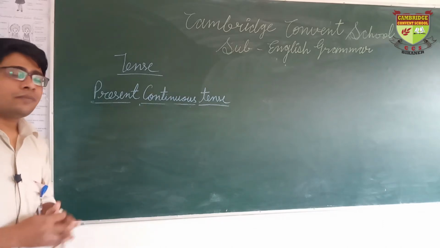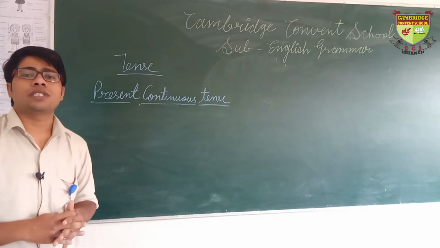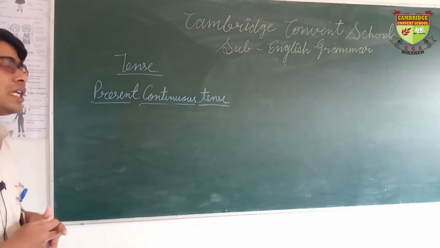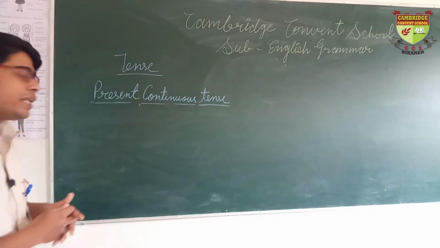Now come to the structure of a negative sentence in present continuous tense. We have already discussed affirmative sentences. Now we are going to discuss negative sentences.